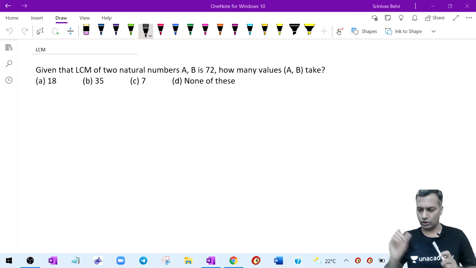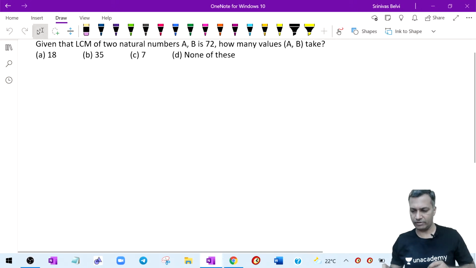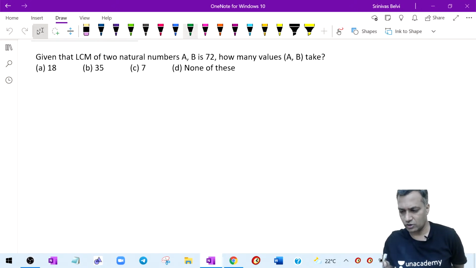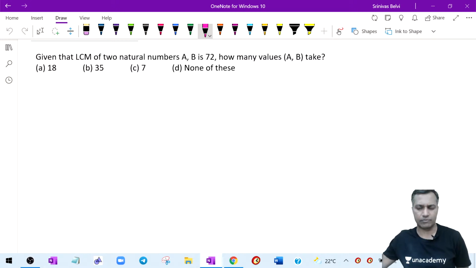Listen, everybody, listen here. Let's close with this concept. Let's do a couple of applications based on this and close. There are many questions on LCM which will come. I'll start from here with some of the understanding.